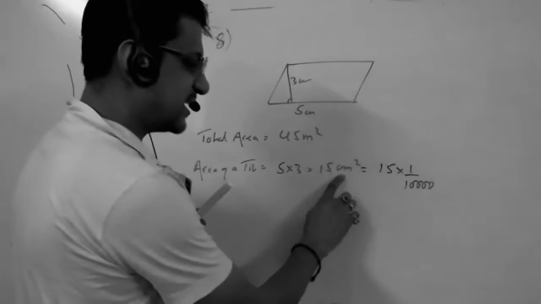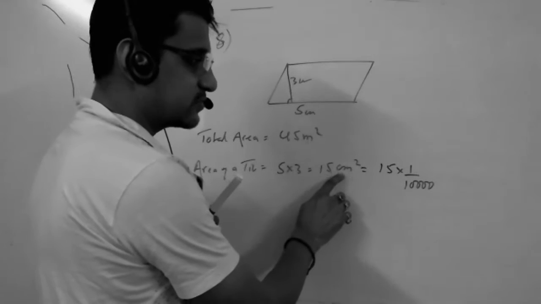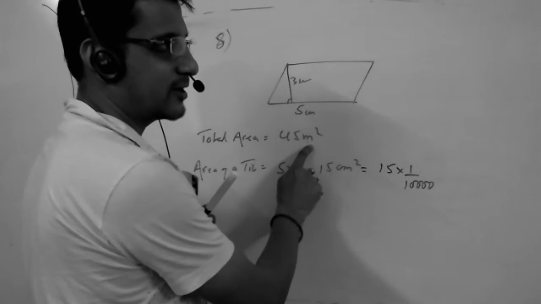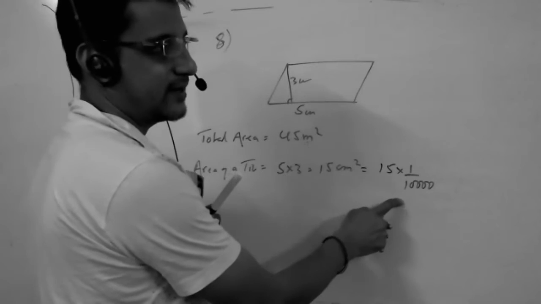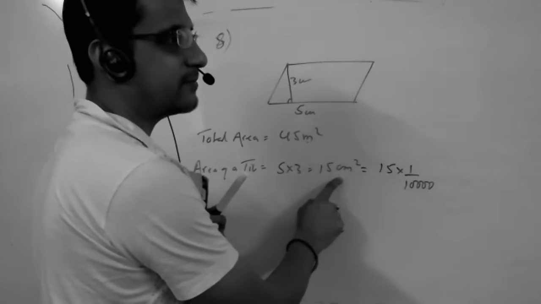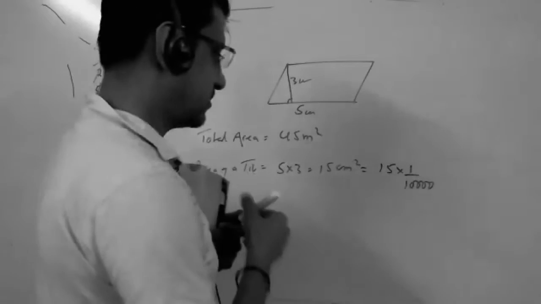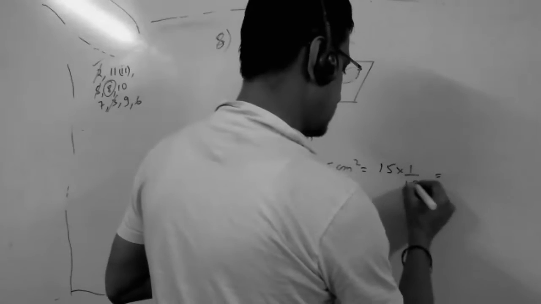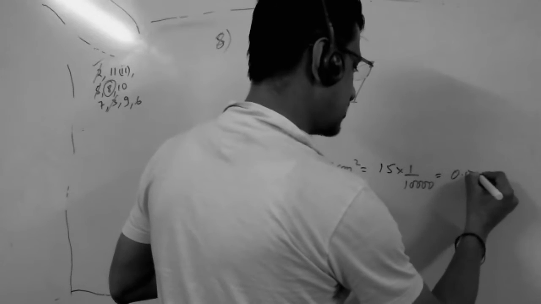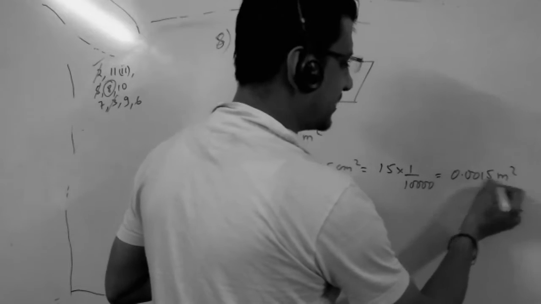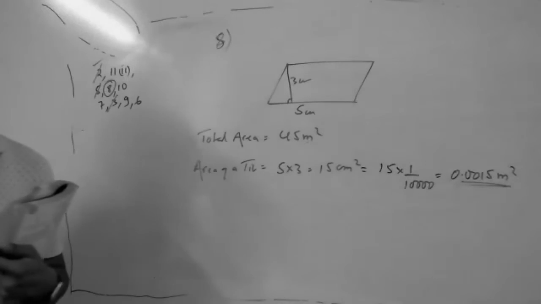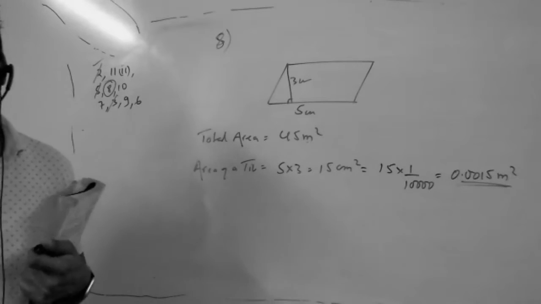I told you centimeter to meter, smaller to bigger, you have to divide, and from bigger to smaller, you have to multiply. So it is 0.0015 meter square. Can we write like this or not?